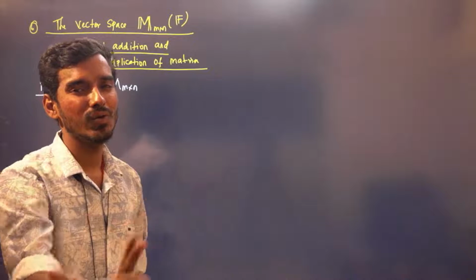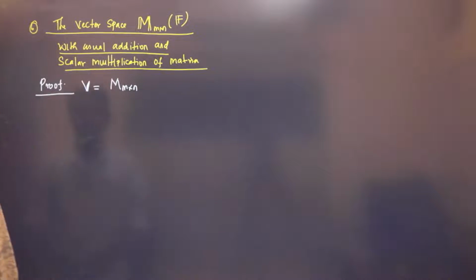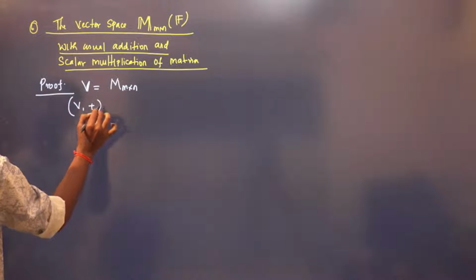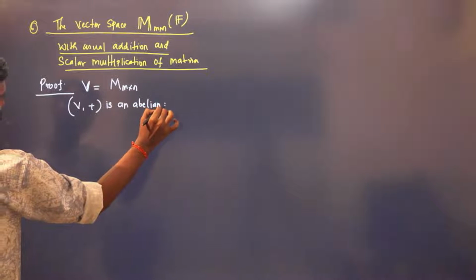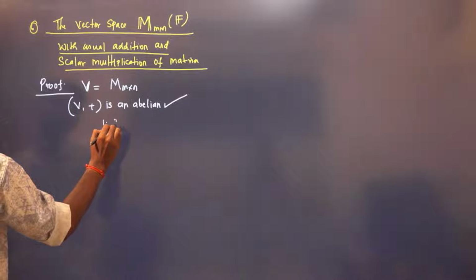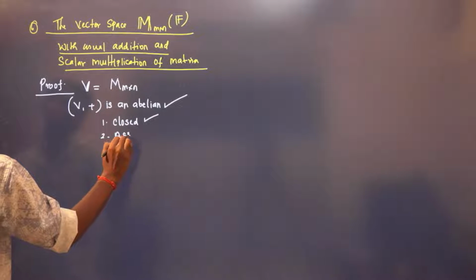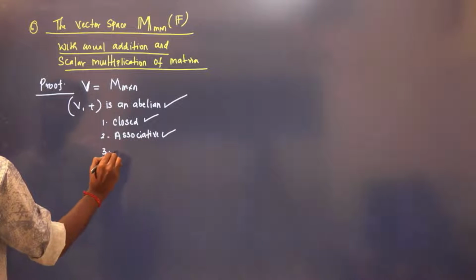And again, alpha into u plus v is the same as alpha u plus alpha v. That we can easily prove. So therefore, B, plus is an abelian group because it is closed, it is associative, and what is your ID element?